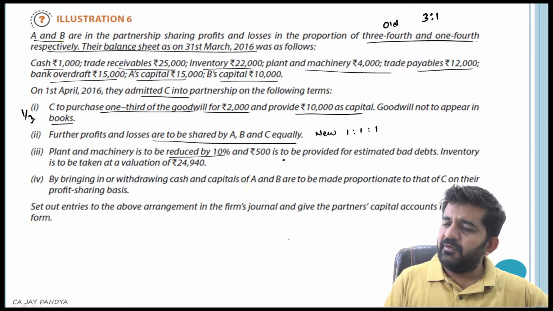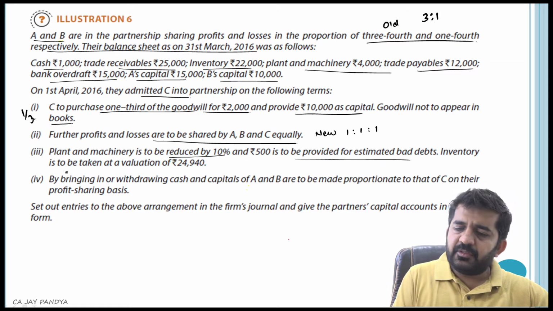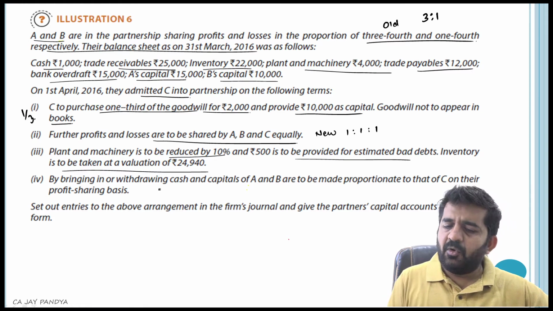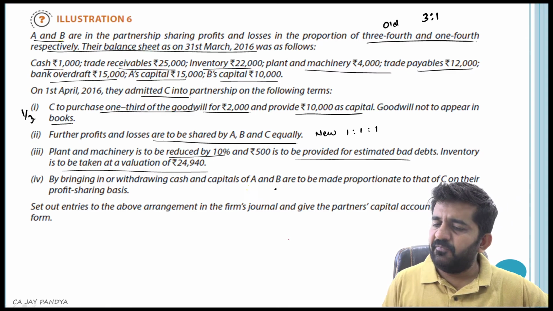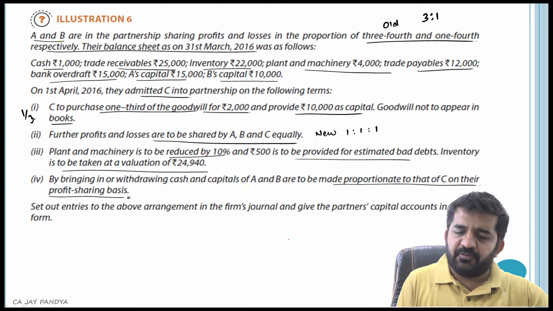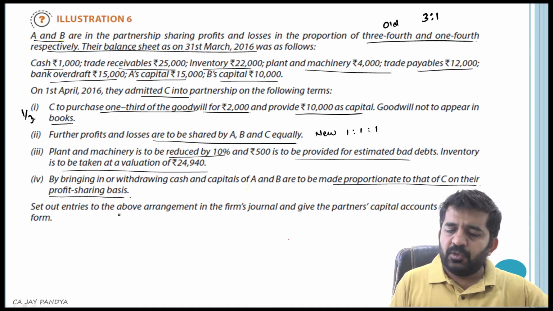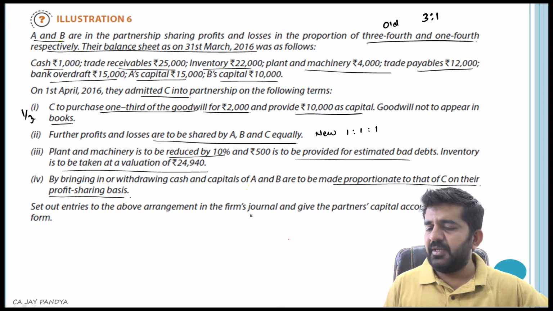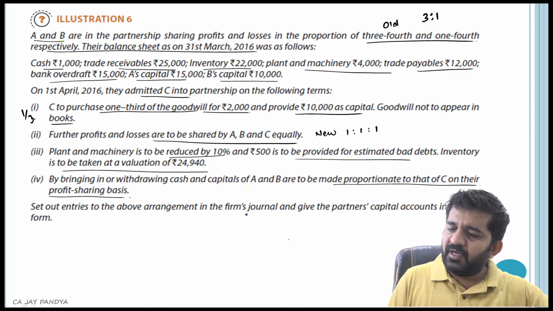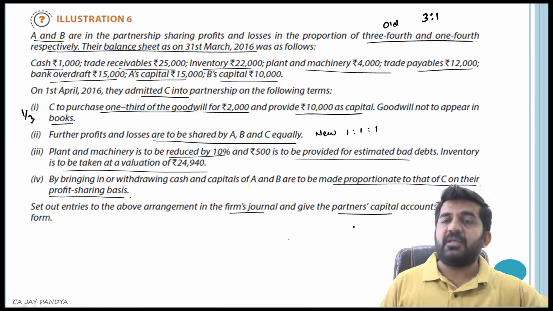Plant and machinery is to be reduced by 10%. 500 is to be provided for bad debts. Inventory is to be taken at a valuation of 24,940. By bringing in or withdrawing cash, the capital of A and B are to be made proportionate to that of C's profit sharing basis. Set out the entries for the above arrangement in the firm's journal and give the partners' capital account. So what is required from us is the journal entry and partners' capital account.